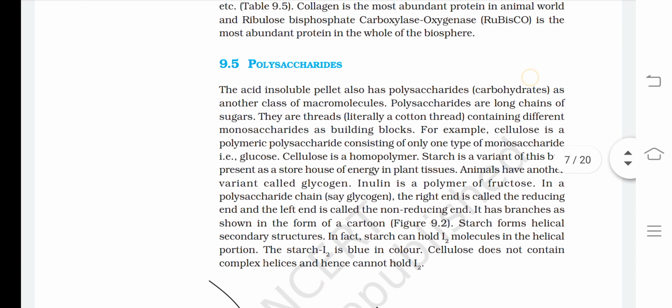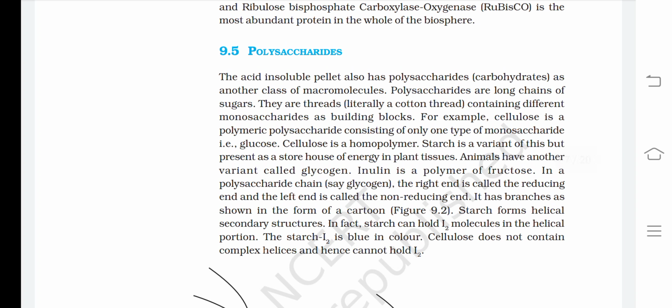Now polysaccharides. The acid insoluble pellet also has polysaccharides, carbohydrates being another class of macromolecules. Polysaccharides are long chains of sugars. They are threads, literally like a cotton thread, containing different monosaccharides as building blocks. For example, cellulose is a polymeric polysaccharide consisting of only one type of monosaccharide, that is glucose. Cellulose is a homopolymer. Starch is a variant of this but present as a storehouse of energy in plant tissues.